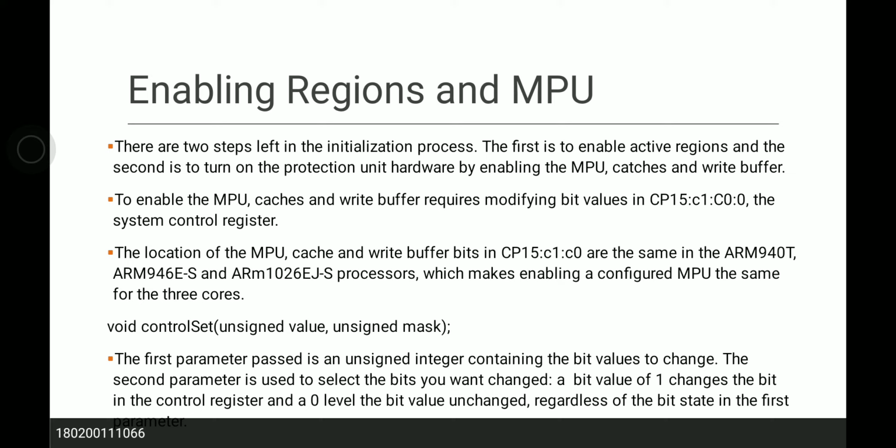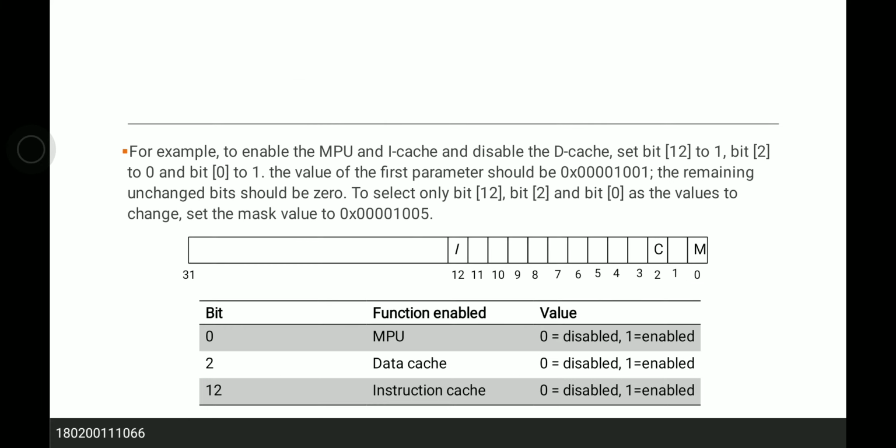A bit value of 1 changes the bit in the control register, and a 0 leaves the bit unchanged, regardless of the bit state in the first parameter. For example, to enable the MPU and iCache and disable the dCache, set bit 12 to 1, bit 2 to 0 and bit 0 to 1. The value of the first parameter should be 0x00001001 and the remaining unchanged bits should be 0.